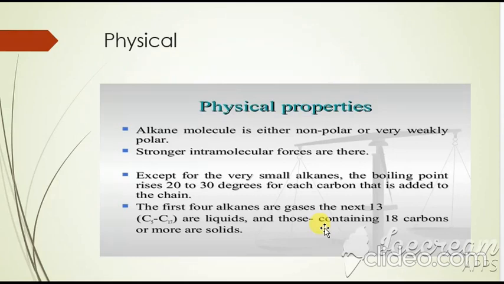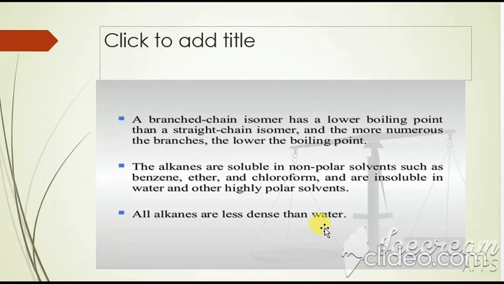These are the physical properties. First, they are non-polar, and second, they have strong intermolecular forces. Third is the number of carbon atoms; boiling point depends upon the number of carbon atoms. It also decides which are gases, which are liquids and which are solids. Carbon 1 to carbon 4 are gases, carbon 5 to 17 are liquids, and those from 18 to 40 carbons are solids. A branched chain has a lower boiling point than a straight chain. If there are more branches, it leads to a lower boiling point.